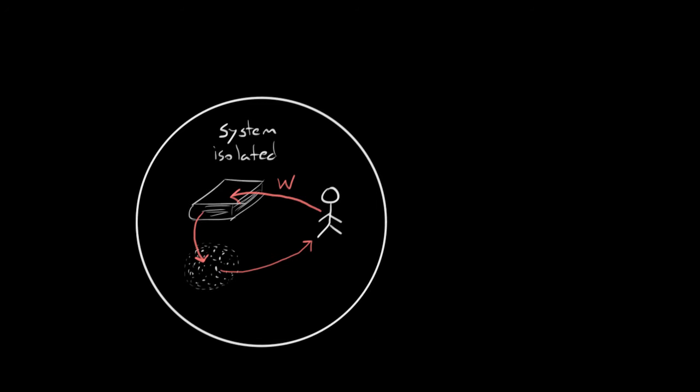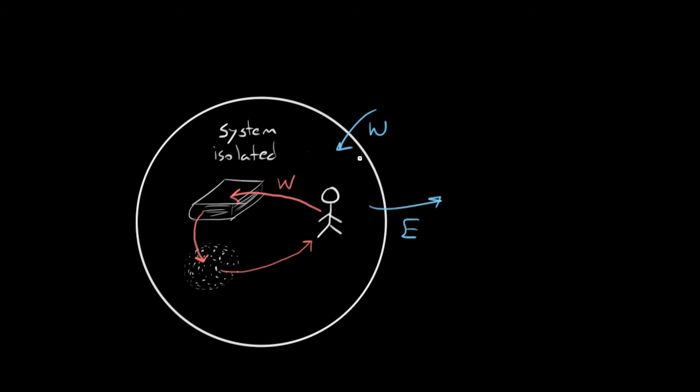However, if energy starts to enter or exit, in other words, if something does work on our system, i.e. transfers energy in, or our system does work, transfers energy out by any means, then our system is no longer isolated because energy enters and energy exits. Again, don't get too hung up on the word work. Work is another word for the transfer of energy here, so you can just think about it pretty much as synonymous with transfer of energy. So if energy gets in or out, it's no longer isolated.